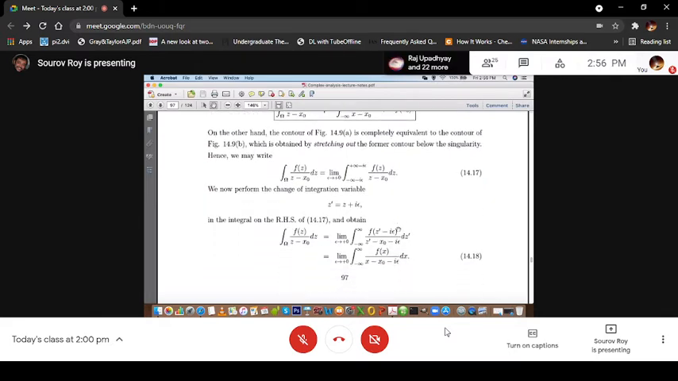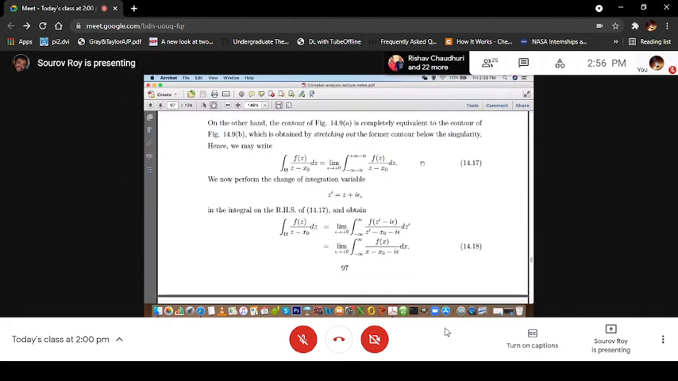So we now perform a change of integration variable. Let us assume that z prime equals z plus i epsilon. If you do that, z will be z prime minus i epsilon. So you will get f of (z prime minus i epsilon), and dz equal to dz prime, and in the denominator z prime minus x0 minus i epsilon.